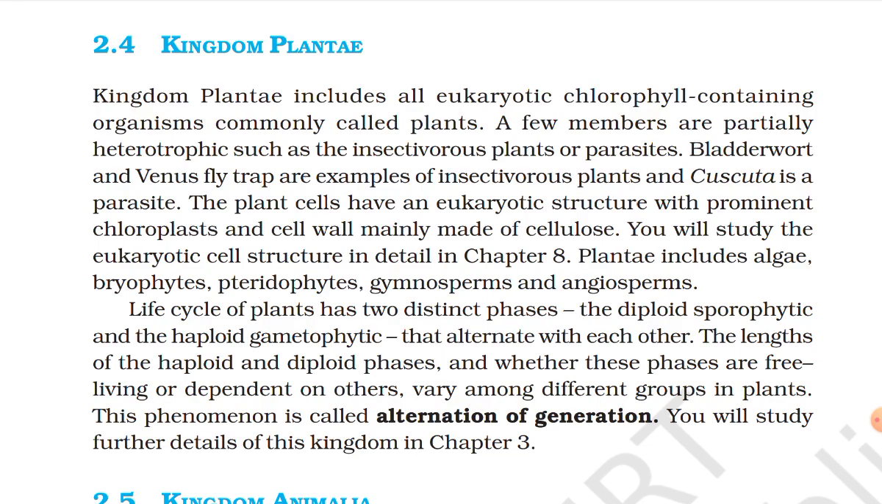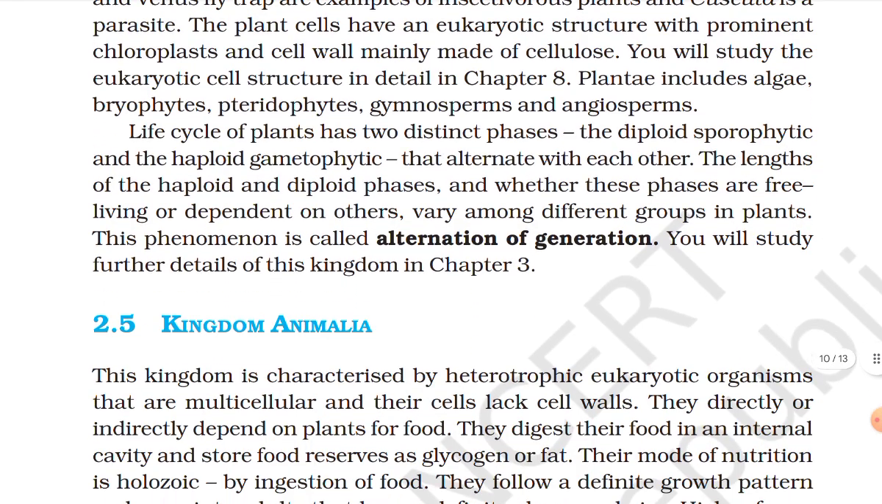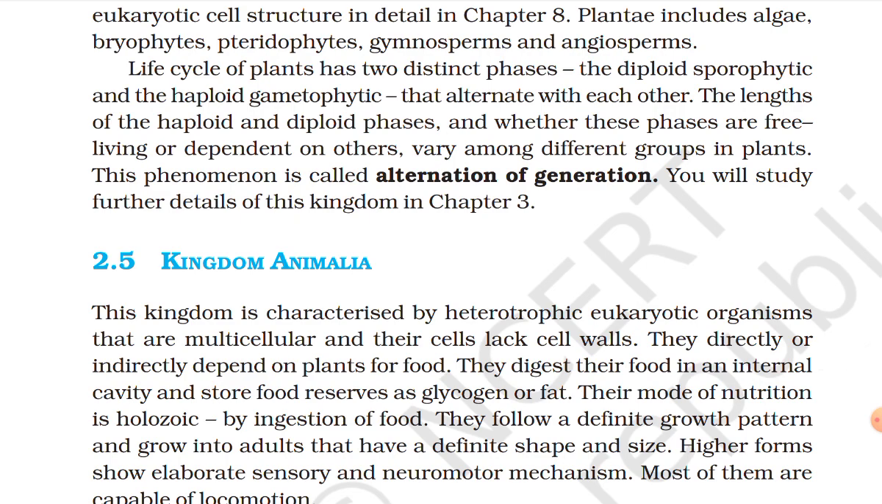You will study the eukaryotic cell structure in detail in chapter 8. Plantae includes algae, bryophyte, pteridophyte, gymnosperm, and angiosperm. Life cycle of plant has two distinct phases: the diploid sporophytic and haploid gametophytic. They alternate with each other.